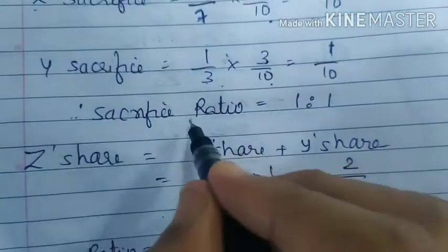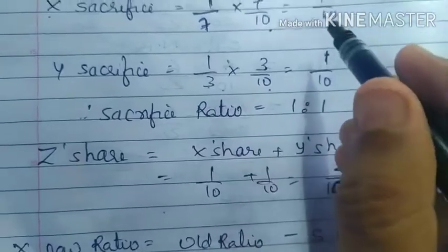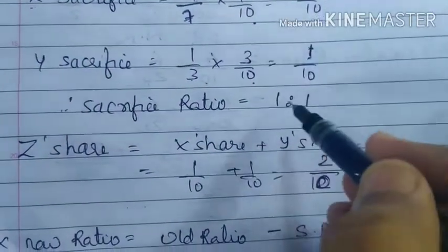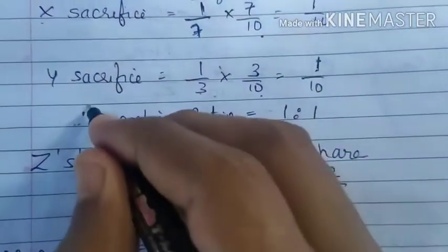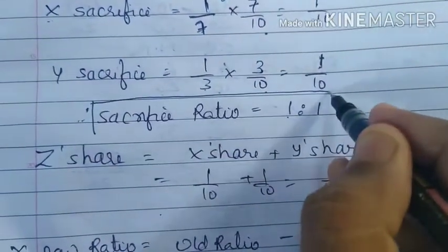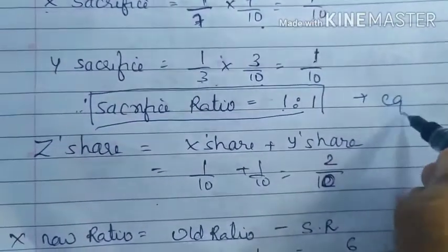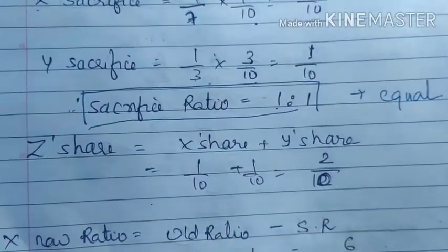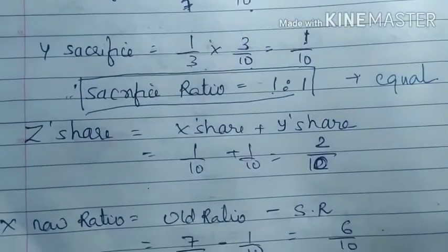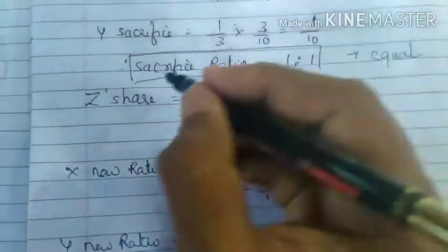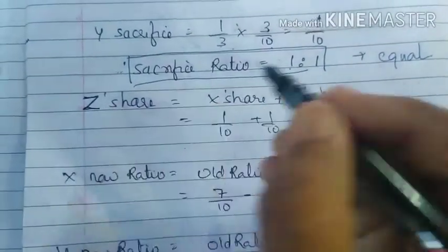So your sacrifice ratio equal to, here see the numerator 1 and here the numerator is 1. So 1:1. So when you write 1:1 or 2:2, it's very simple, the share is equal. Now we have to find out Z's share, the new partner's share.